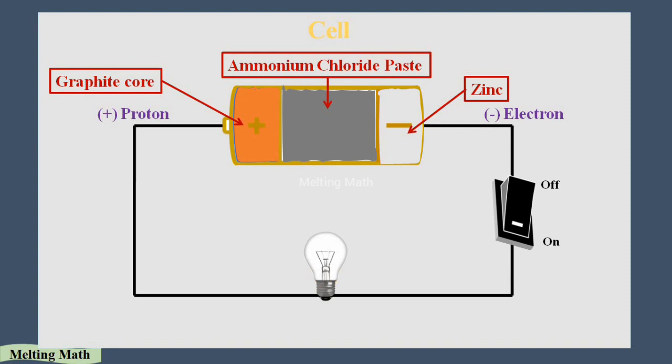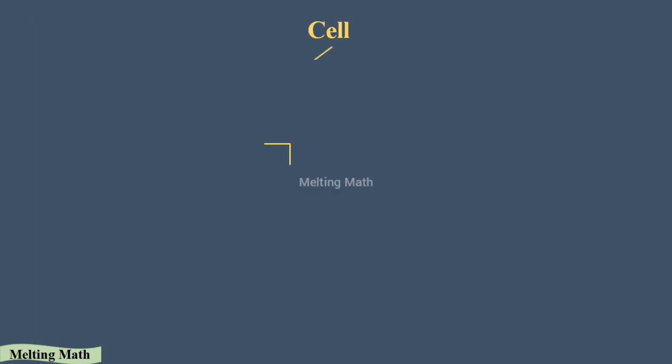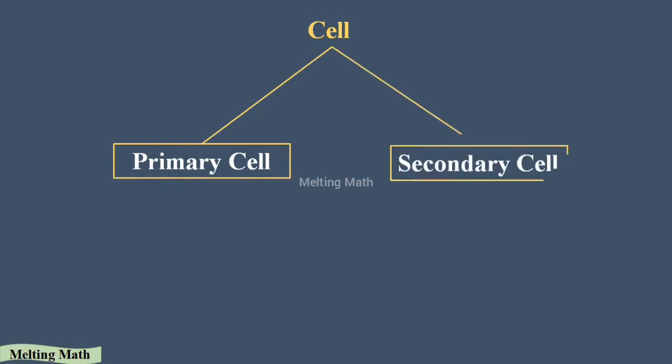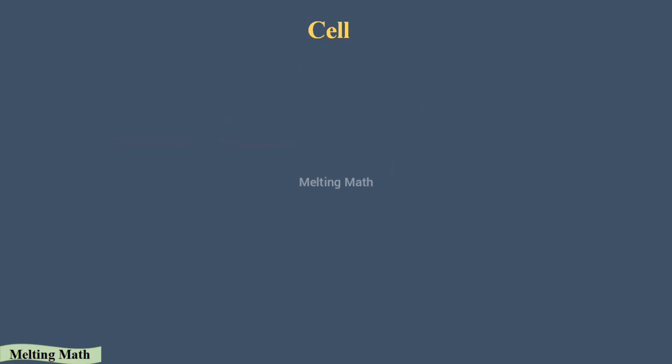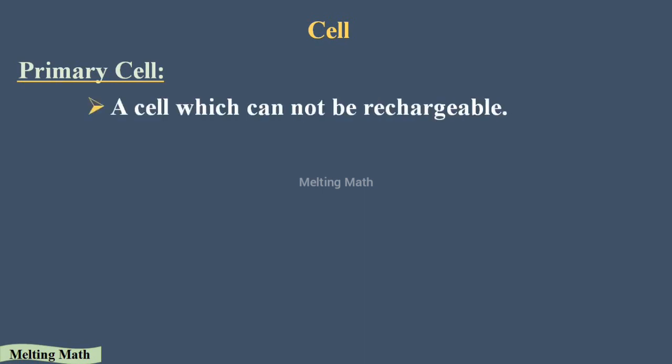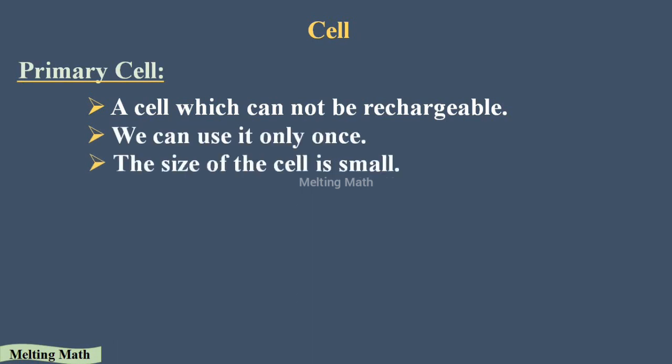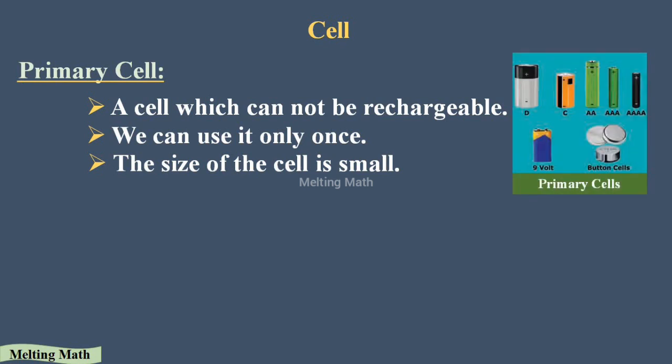In cells, two types are there: one is a primary cell, another is a secondary cell. First, let's see the primary cell. A primary cell is a cell which cannot be recharged. We can use it only once, and the size of the cell is also very small.